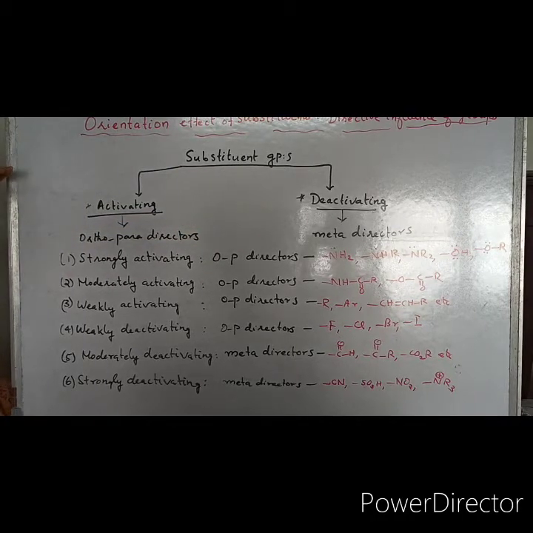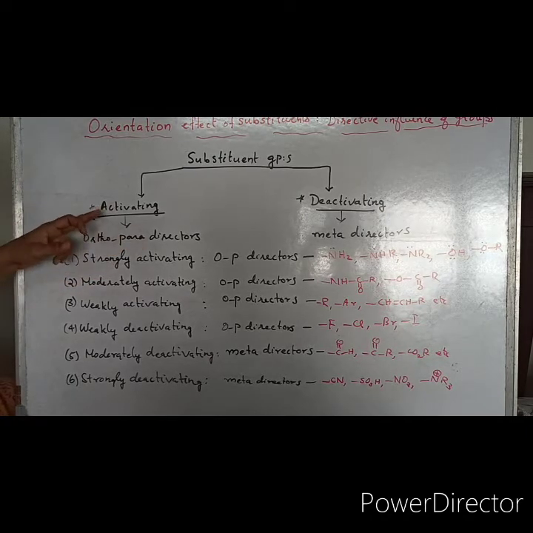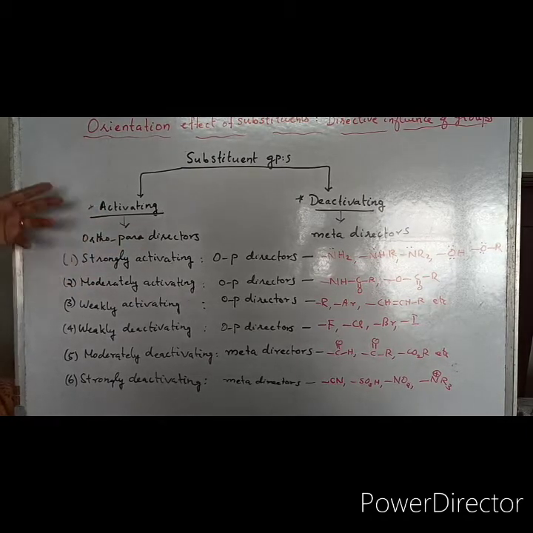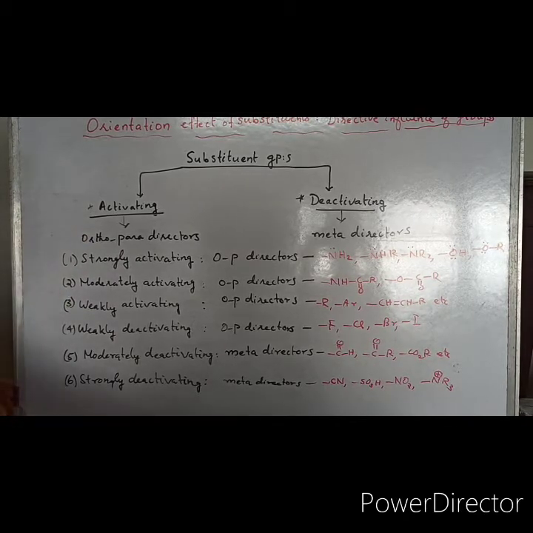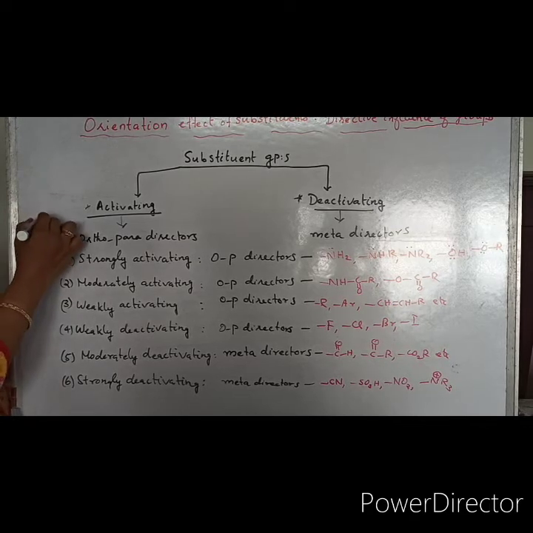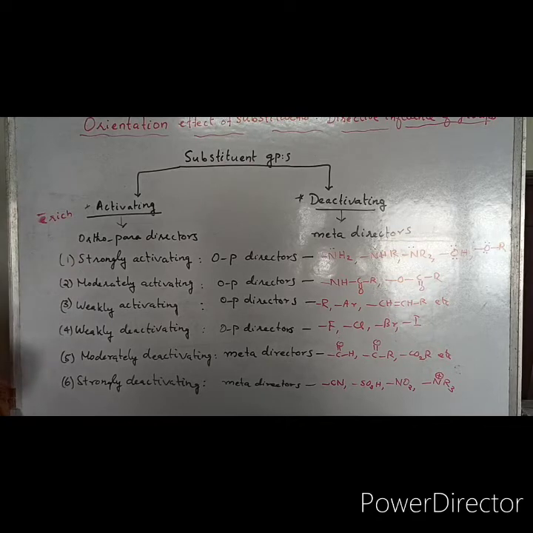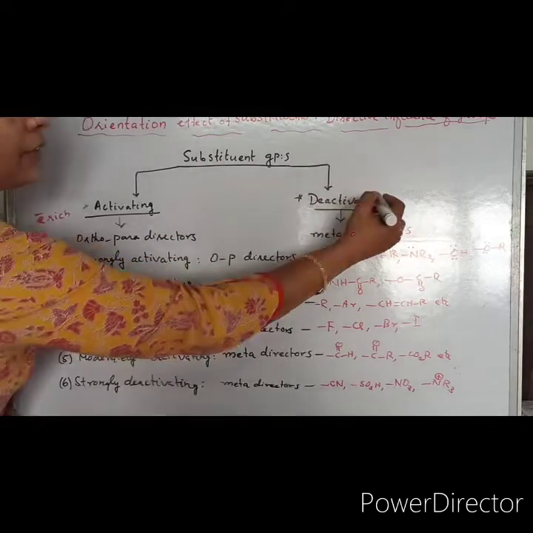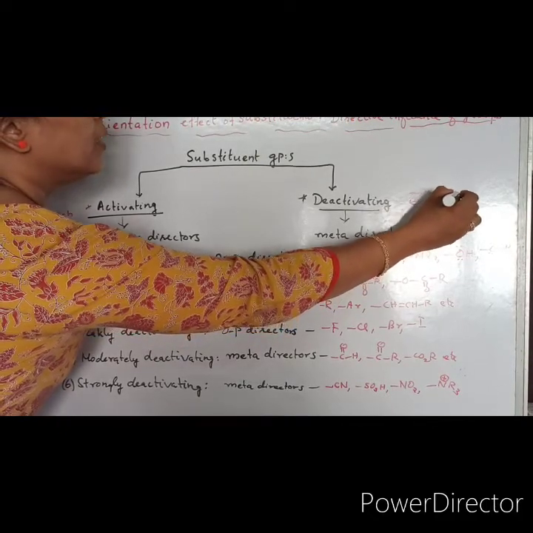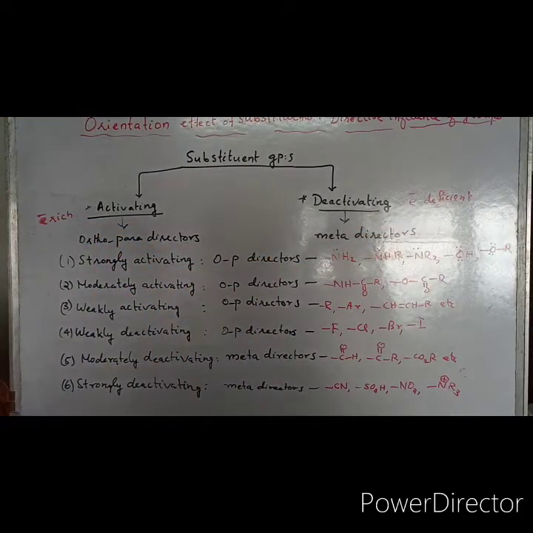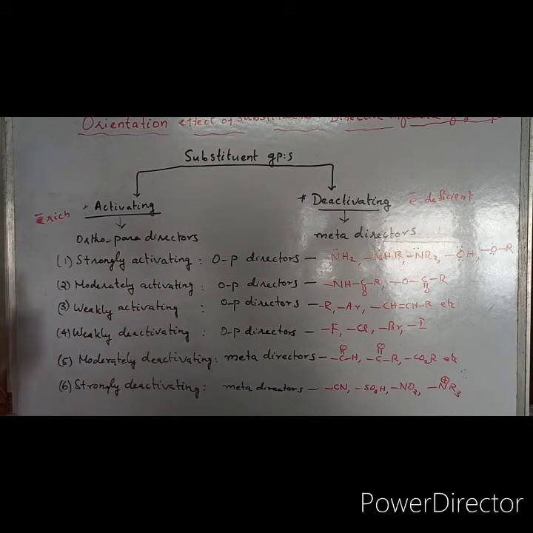In general, activating groups are ortho-para directors, and they make the ring more electron rich, so that it reacts very effectively with the electron deficient electrophile. Deactivating groups make the ring electron deficient, so it has less affinity towards the electron deficient electrophile. That is why they are called deactivating groups.